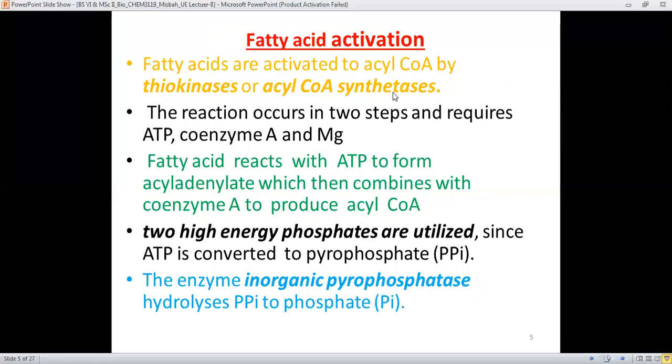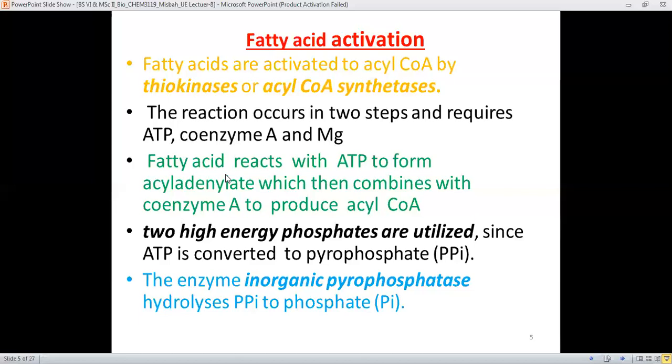It means that synthetase is derived from the word that the acyl CoA molecule is going to be synthesized. The bond which is forming in the molecule is the S-CoA bond, and the reaction occurs in two steps, and these reactions require ATP, coenzyme A and magnesium as cofactor.